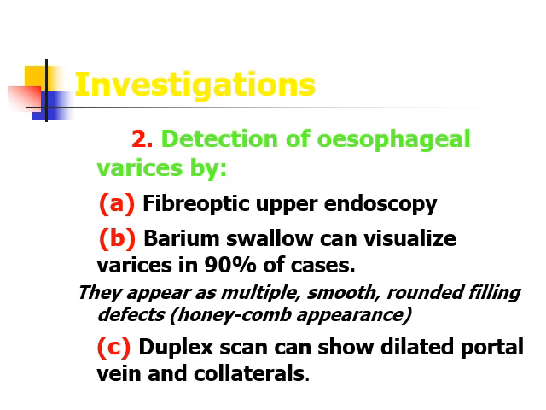Esophageal varices can be directly seen by using fiber optic upper GI endoscopy. Indirectly, they can be delineated by barium swallow, which can visualize varices in 90% of the cases. They appear like honeycombs in which multiple smooth, rounded filling defects are seen in the X-ray, and duplex scan can also show dilated portal vein and the collaterals.